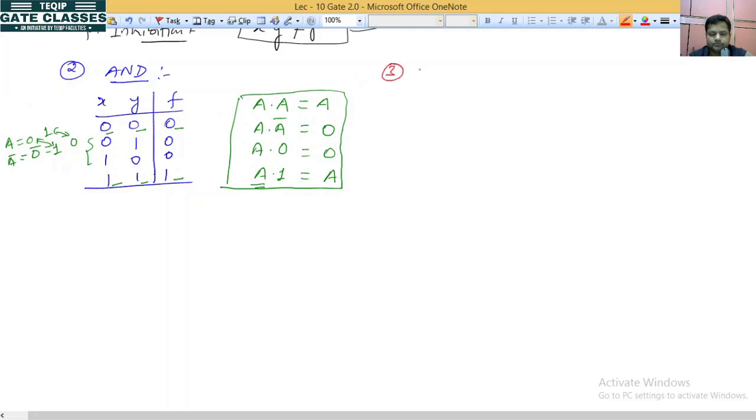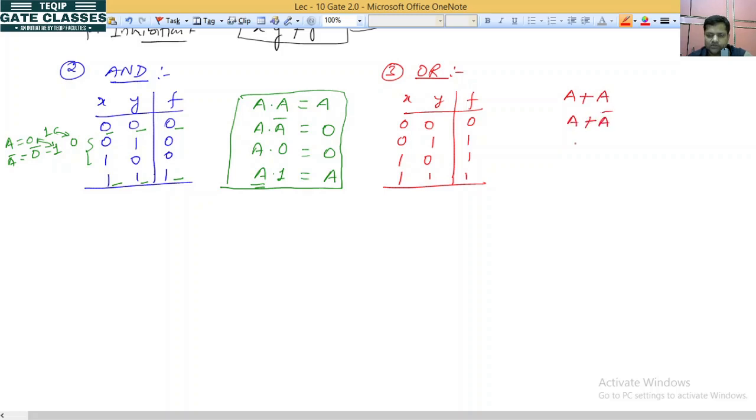Now the next concept is the third point. The third point is the OR gate. Write the truth table of the OR gate: 0 0, 0 1, 1 0, 1 1. The values will be 0 1 1 1. Again we have A OR A, A OR A bar, A OR 0, A OR 1. It is not plus, it is OR. So what will be the values?